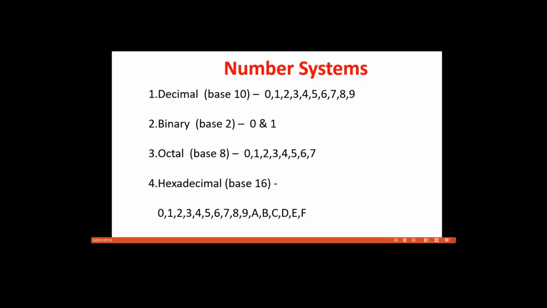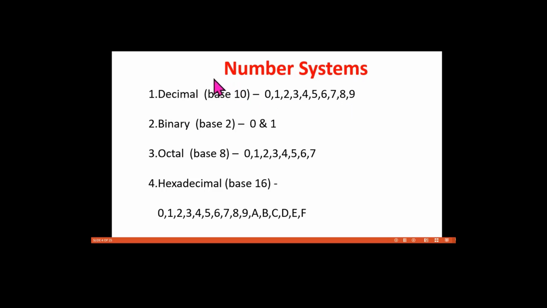Here there are different types of number systems available. They are decimal, binary, octal and hexadecimal. Base or radix. What is meant by base or radix? Base or radix of a number system is defined as the number of different symbols, digits or characters used in that number system. For example, if it is a decimal number, its base is 10. So it consists of 10 values from 0 to 9.